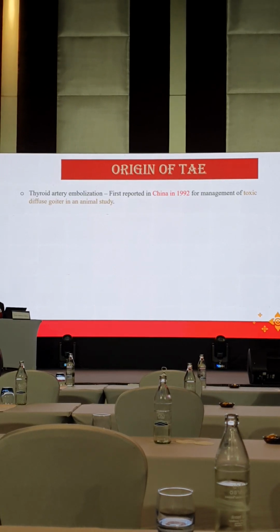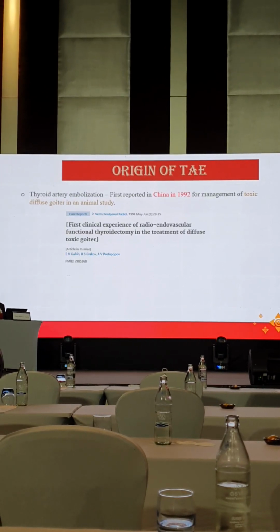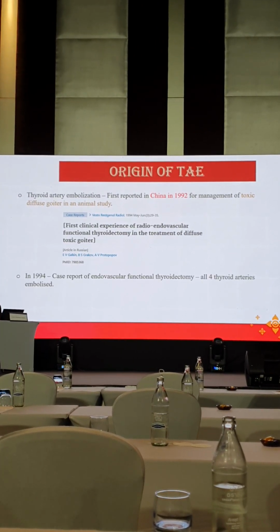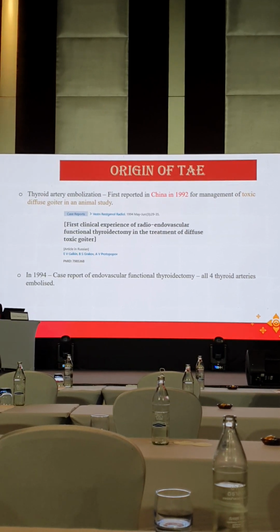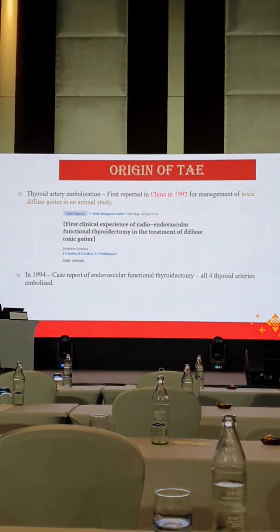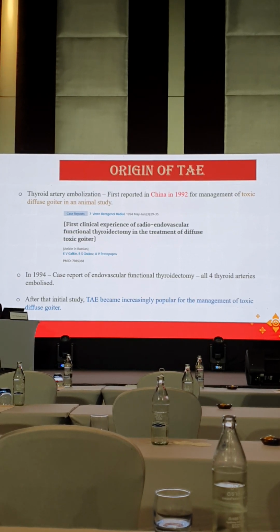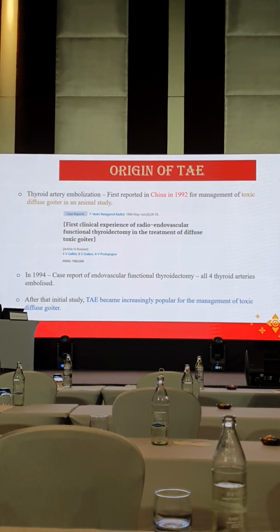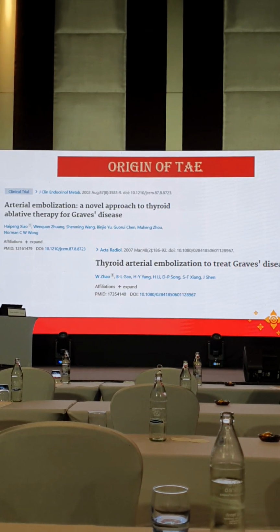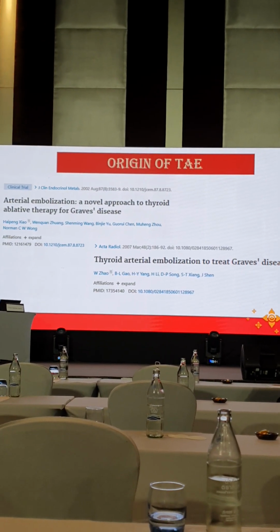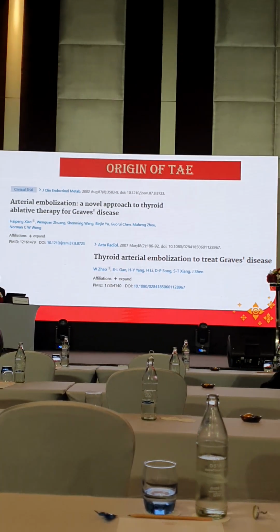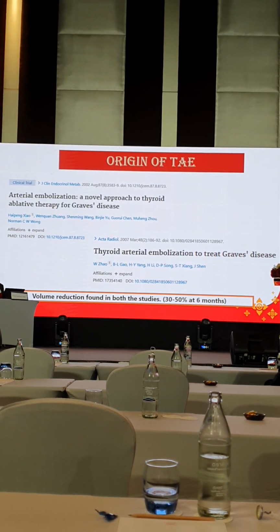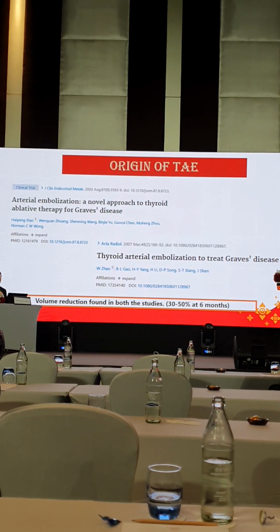So basically the thyroid artery embolization started first in experimental studies in China in 1992 for animal studies, and the first case report of thyroidectomy by embolization was reported in 1994, where they embolized all 4 arteries, and after that the thyroid artery embolization became popular for management of toxic diffuse goiter. So these are the 2 main articles where people have used thyroid artery embolization for Graves' disease, and they saw in both these studies that the volume reduction was roughly about 30 to 50% in 6 months.